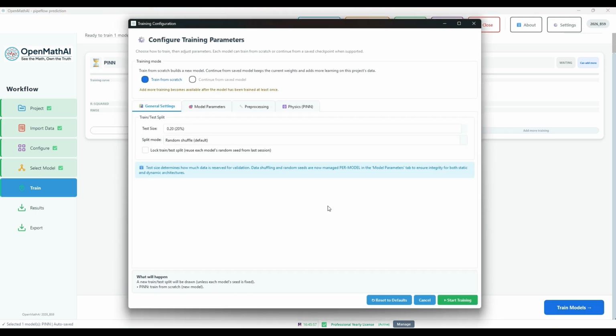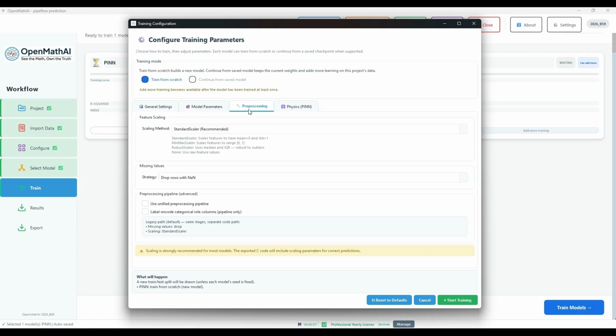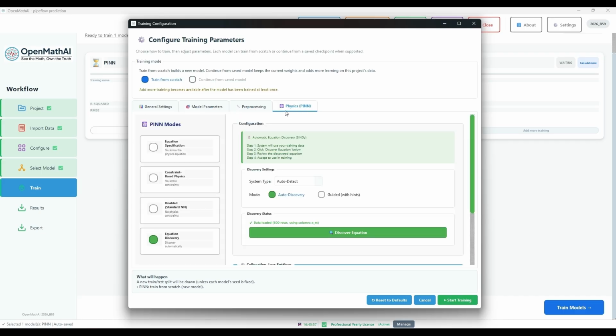Review the training configuration. Test data split, which determines a percentage of data reserved for testing and validation. Review the model parameters and pre-processing settings. Review the physics, PINN, settings.